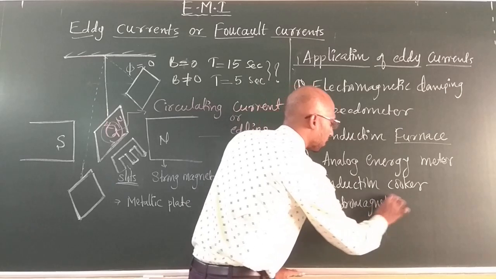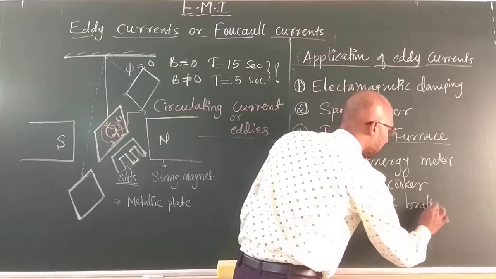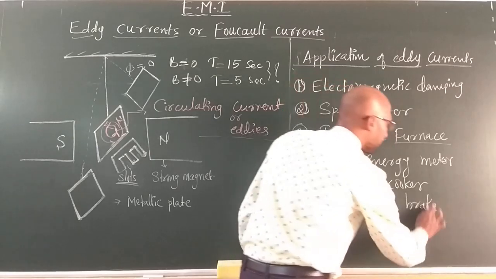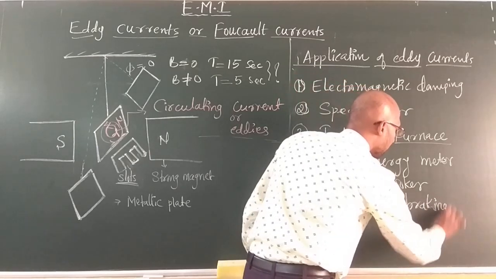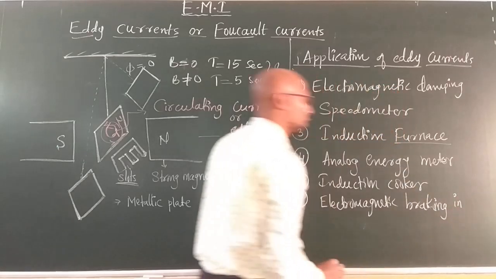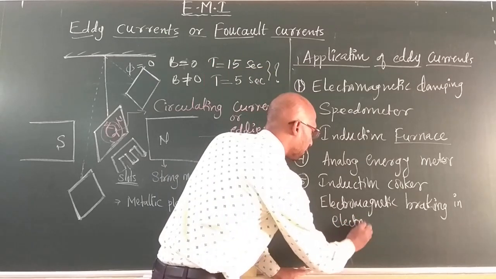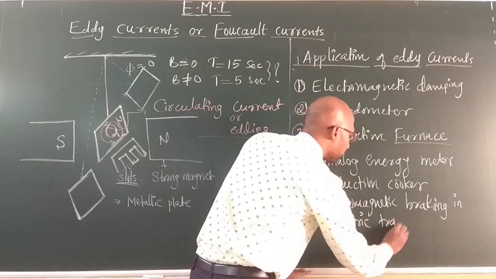electromagnetic braking in electric trains.